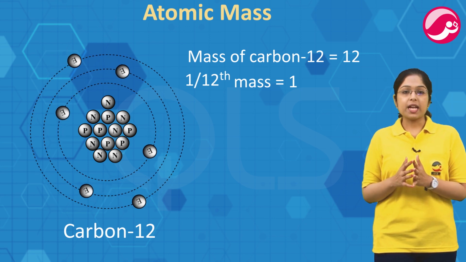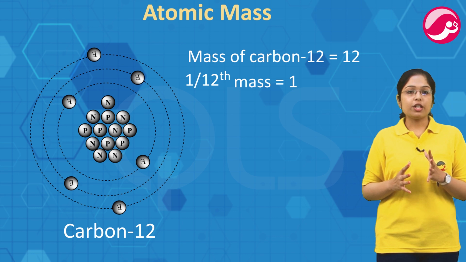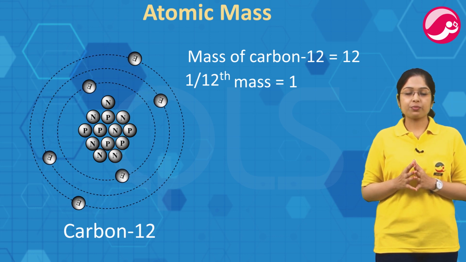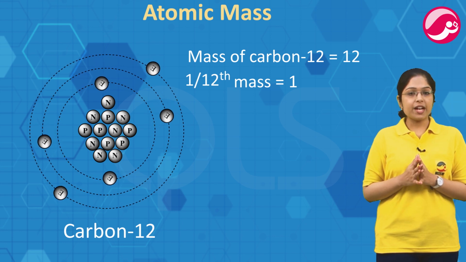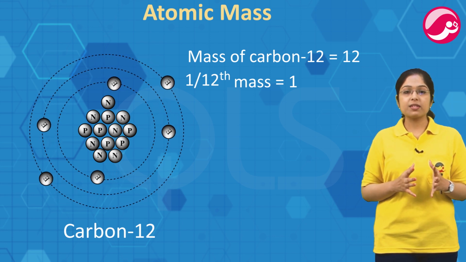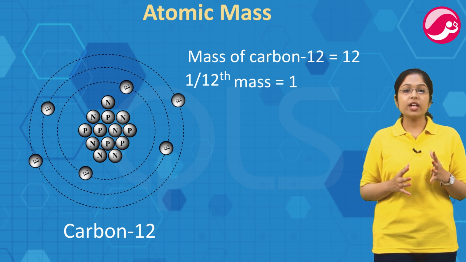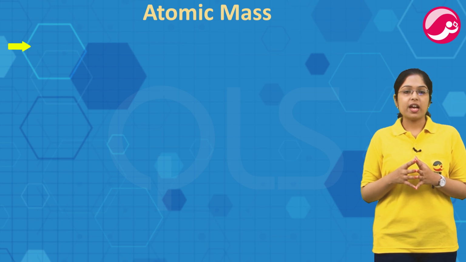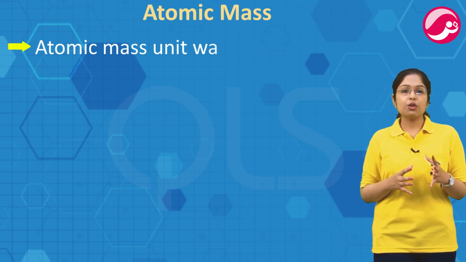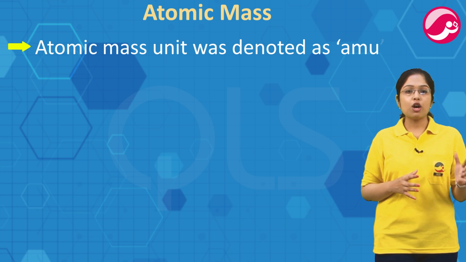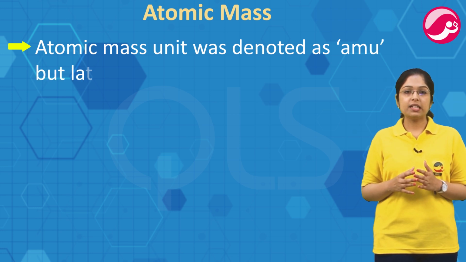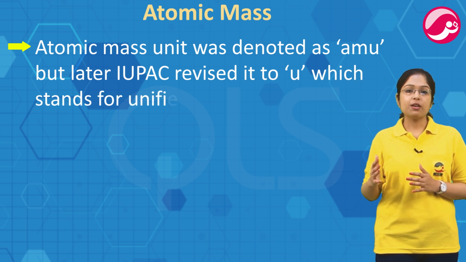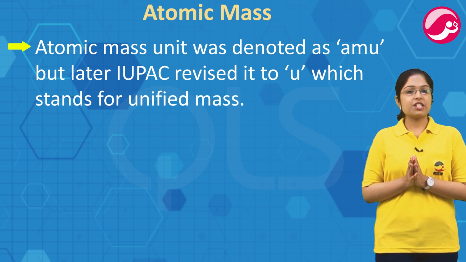Atomic mass is sometimes also denoted as relative atomic mass, as it is relative to carbon-12. So, atomic mass of an atom of an element is the number of times that atom is heavier than 1/12 of the mass of carbon-12. Initially, atomic mass unit was denoted as AMU, but later IUPAC revised it to U, which is unified mass.